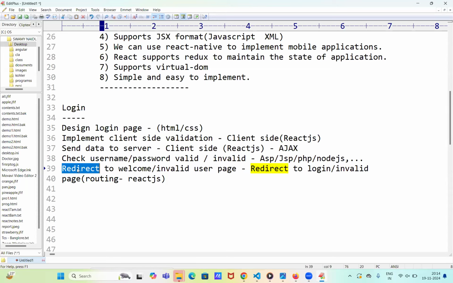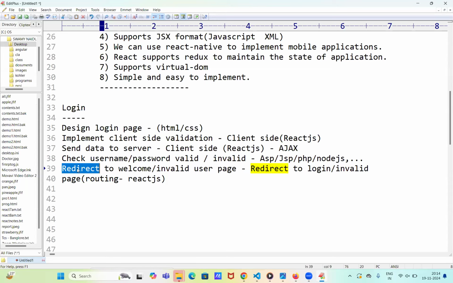Now we need to start the concepts one by one. As I told you, first we are covering JavaScript, so I will explain the JavaScript concepts. Once JavaScript is completed, we will start React.js. We will discuss complete JavaScript over several sessions: closures, hoisting, promises, and the different types of JavaScript concepts we have.